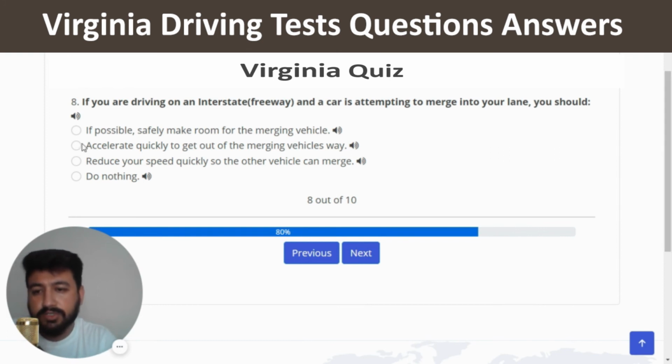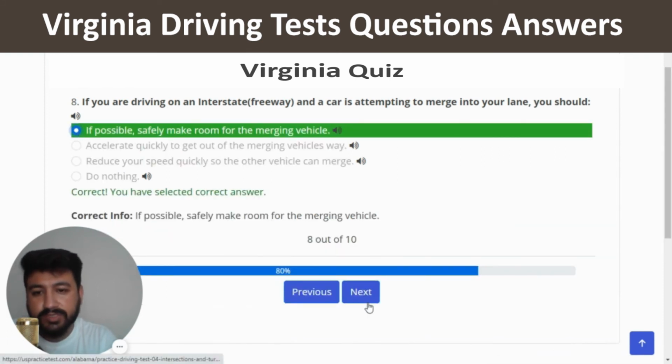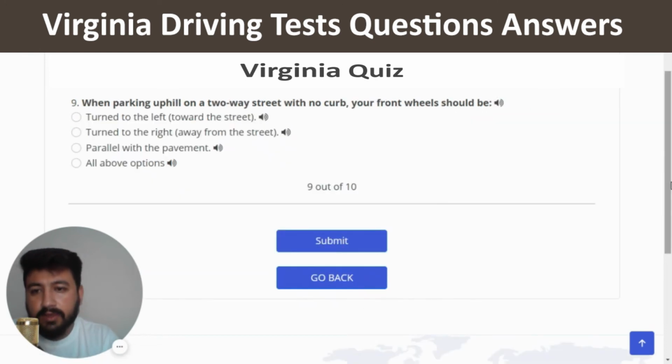So I'm going to select the first option, correct, and we will move to the second last question of quiz number 4. The question is, when parking uphill on a two-way street with no curb, your front wheel should be. The right answer of this question is turn to the right away from the street. So I'm going to select the second option.